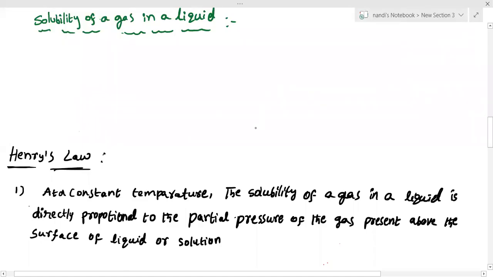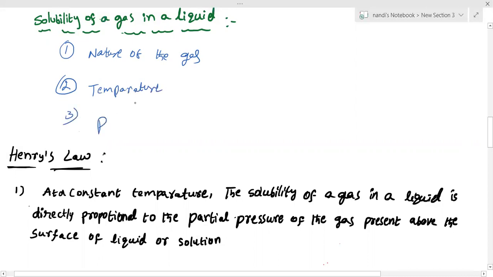Solubility of a gas in a liquid. Solubility of gas in liquid depends mainly on three factors. One is the nature of the gas, second is temperature, and third is pressure. These are the main factors that affect the solubility of a gas in a liquid.